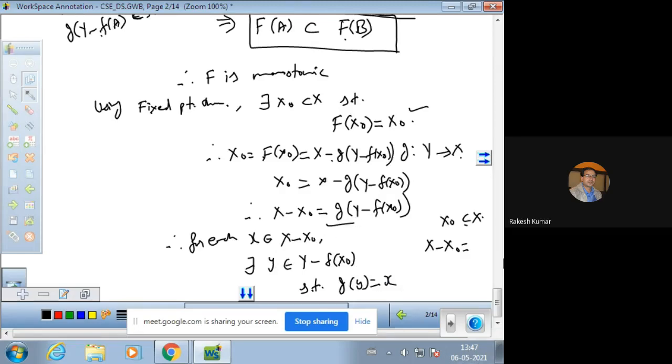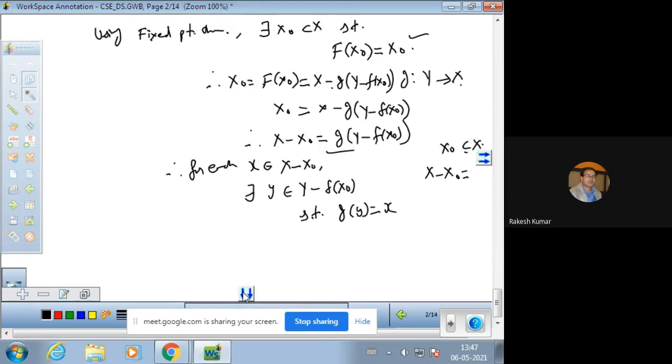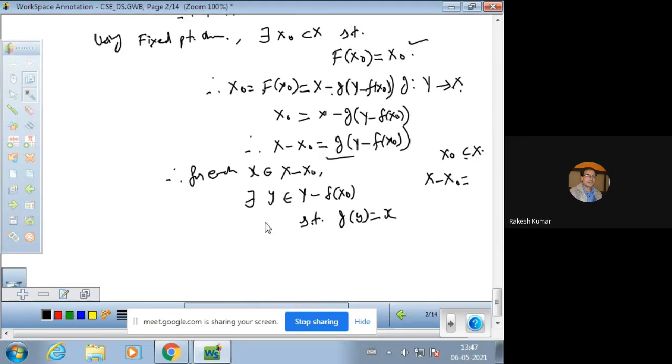It means we have been able to find out the pre-image of every element in codomain. Just see, x belongs to codomain. Look carefully, x belonging to x minus x naught. This means x is in X but not in x naught.